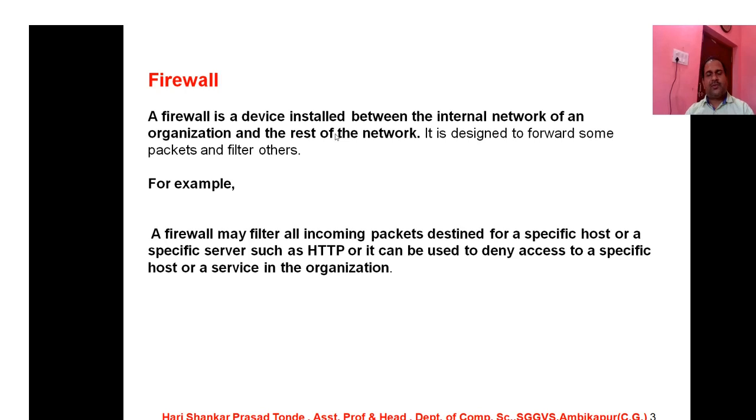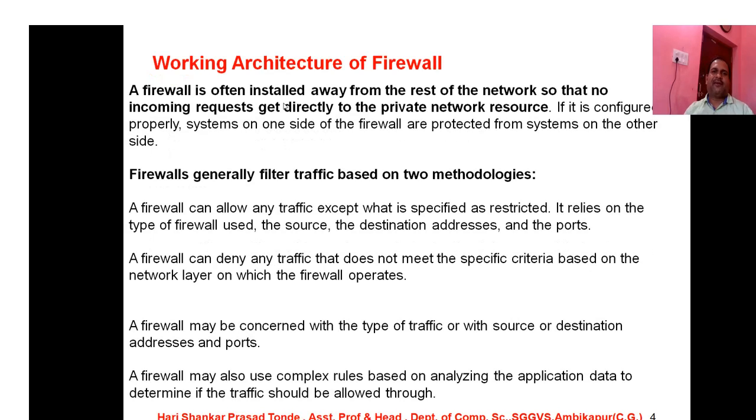Suppose any data is approaching you, it filters that data, and afterwards it is transferred towards the network where the source computer is available. So this is the definition of a firewall.